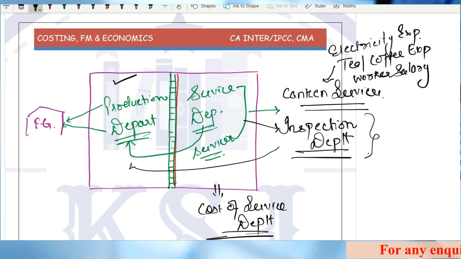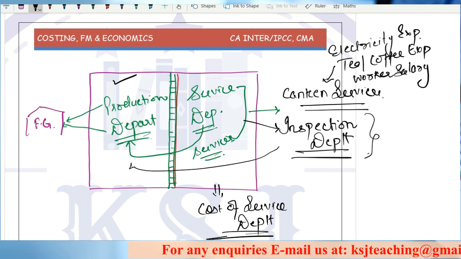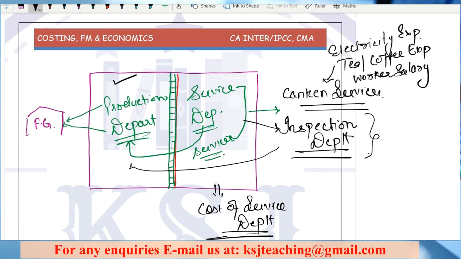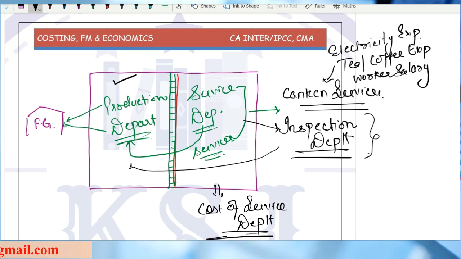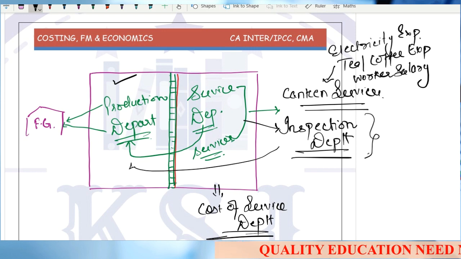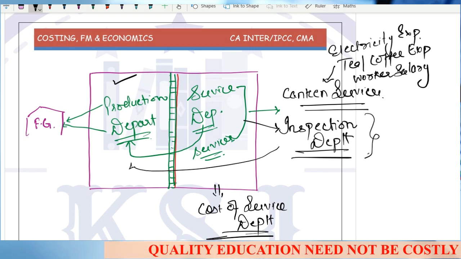Obviously. Try to understand one very basic logic of the business, that every cost you have to recover from your customer except for any abnormal cost. Because abnormal cost is not something which is the mistake of the customer. That is why I told you that any abnormal cost is your loss.